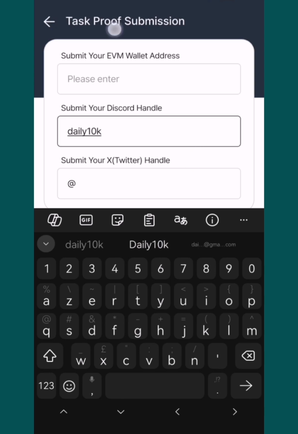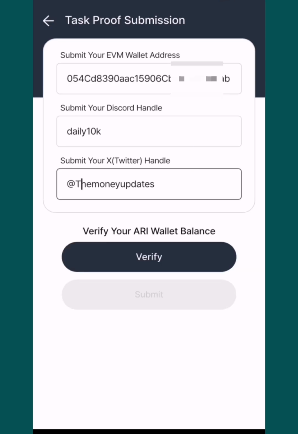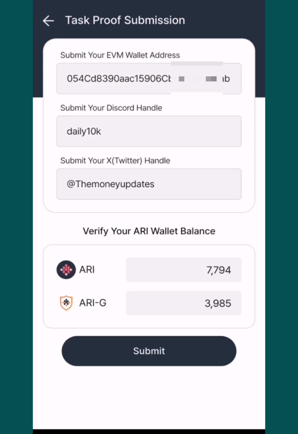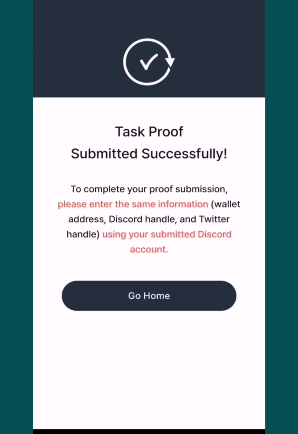Once I do that, I'll put my Discord username, my Twitter username and the address I want to submit. Then I'll click verify. Make sure the EVM address is your Trust Wallet or whichever address you put. Once it verifies, I'll submit it. Now they say proof submitted successfully.